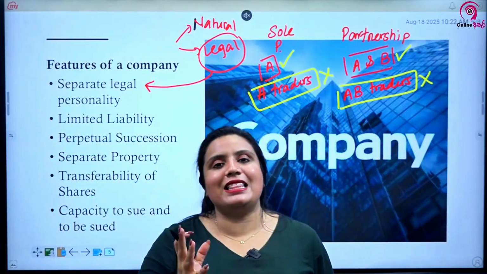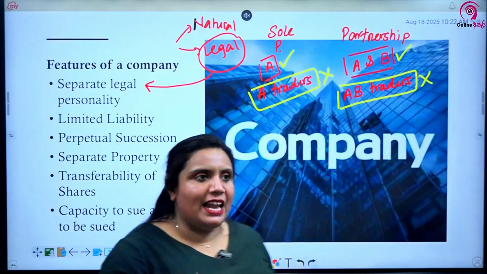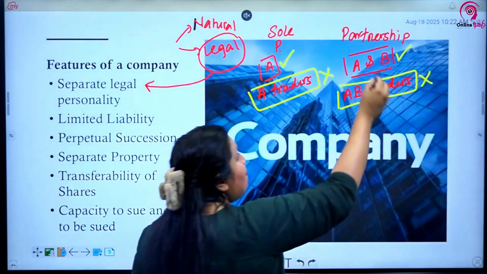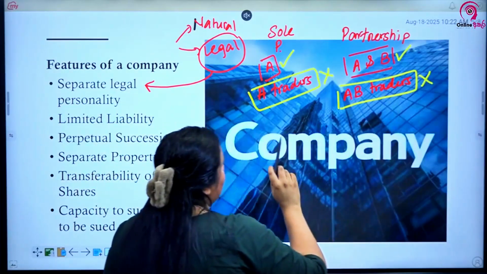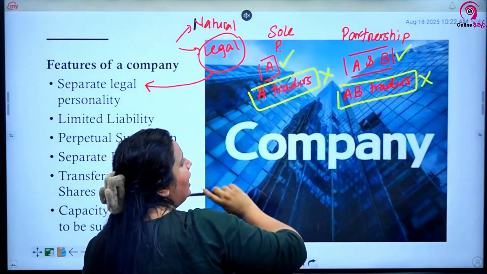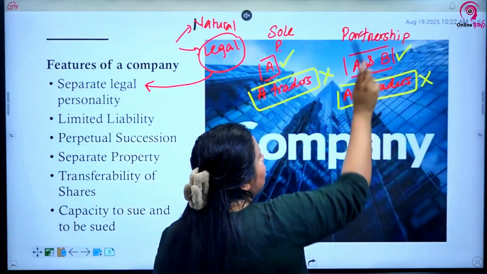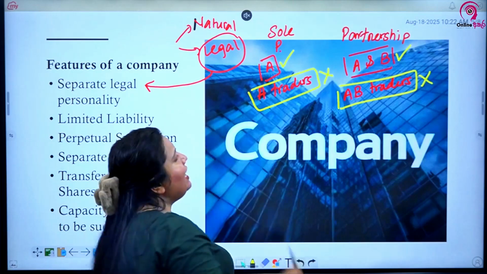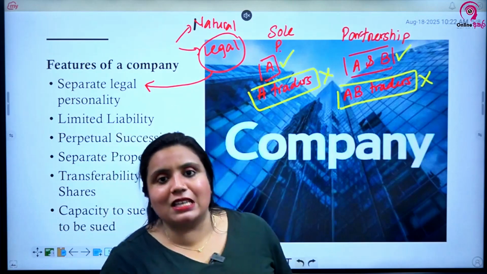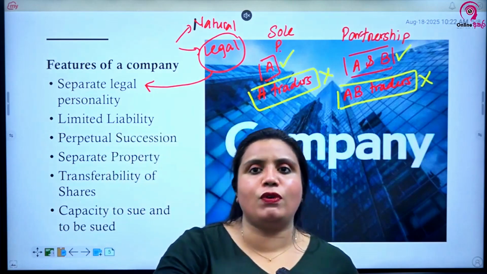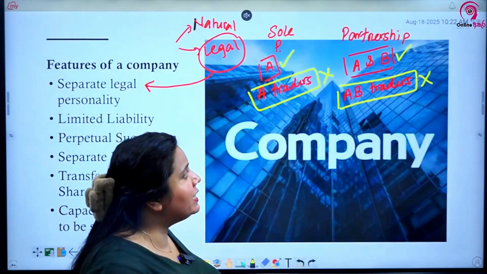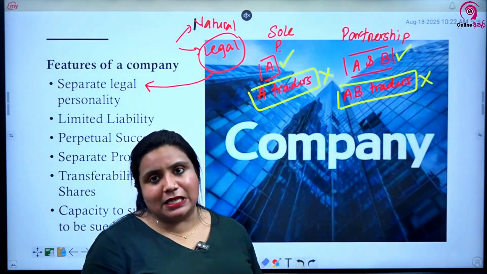I'll not focus on that, that's a part coming under partnership. Anyway, you have to go to court against the people, not AB Traders. Why? Neither A Traders as a sole proprietorship, nor AB Traders as a partnership has separate legal personality. The business and the owners are one and the same. If you are going to court, you have to go to court against the owners, not the business.